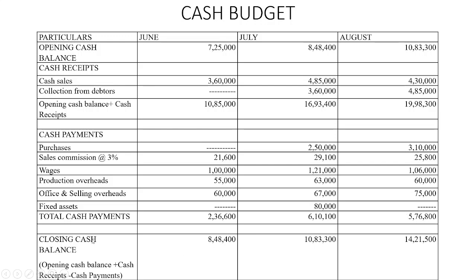Finally, we find out the closing cash balance, which is the opening cash balance plus cash receipts, 19,98,300, minus the cash payments, 5,76,800. So the closing cash balance for the month of August is 14,21,500.